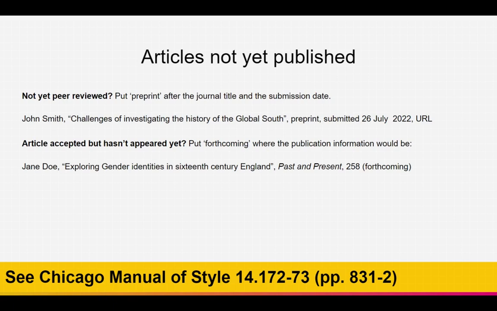It's a little ways away at the time of this recording, but let's pretend for the sake of example that that's what's happened. You will include the article author, the article title, then the journal title, the volume number that is going to appear, and then in round brackets, you include forthcoming.